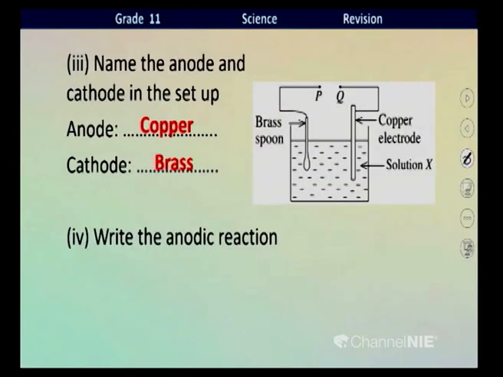Anodic reaction, if it is a reaction that takes place near the anode, children, definitely it should be an oxidation reaction. Here the anode is the copper electrode. Then what happens near the copper electrode, children? Copper metal, solid atoms of copper release 2 electrons and become copper 2 plus aqueous ion. Copper 2 plus aqueous ion. This is the anodic reaction.